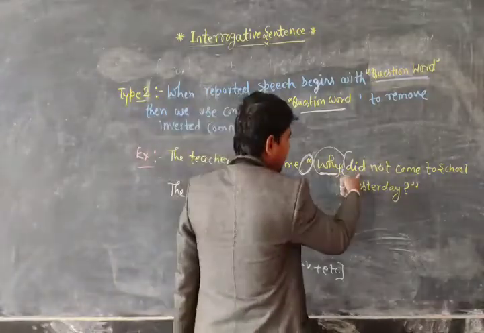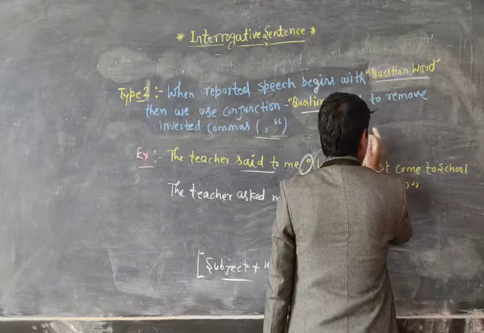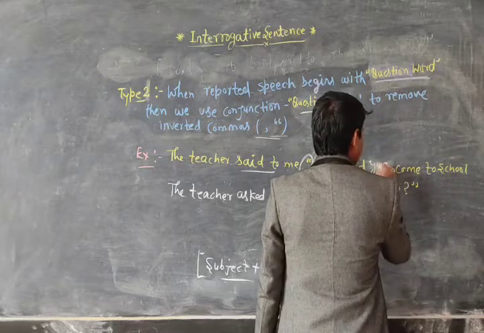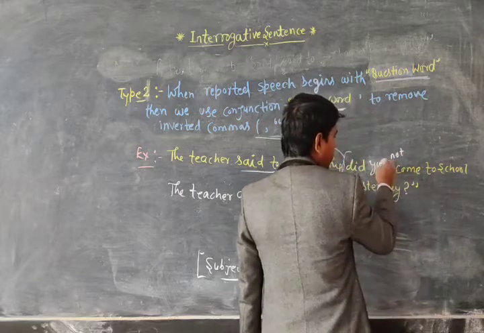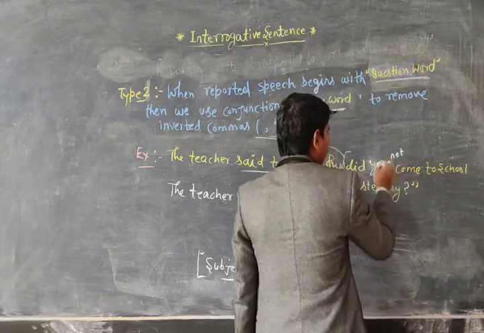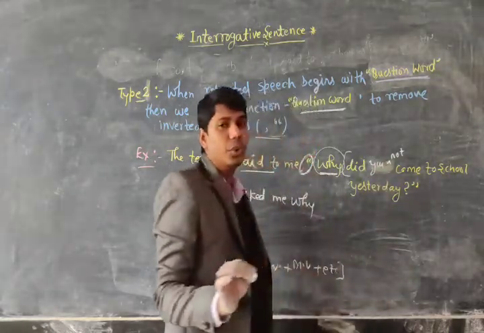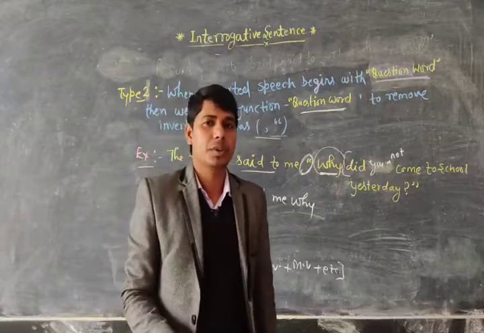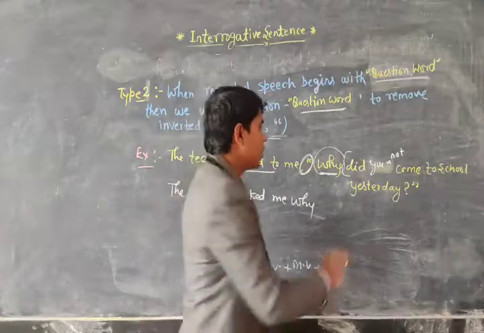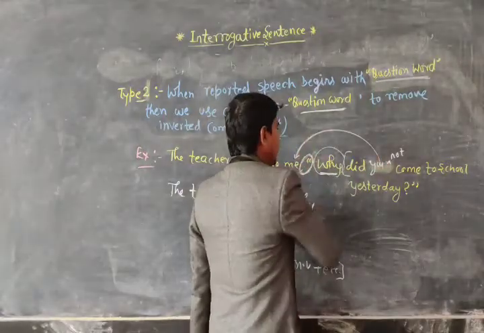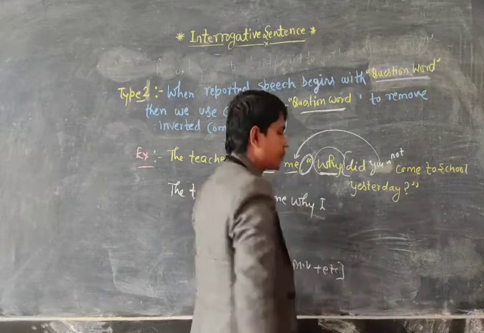So in that sentence, why did you not? Dear student, I forgot to mention here, so mention here you. In that sentence you is the subject, and you is the second person pronoun, so it will change according to the object. So what is the object? The object is me. So you will change according to me, so you will write here I.